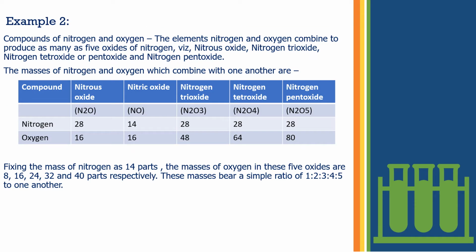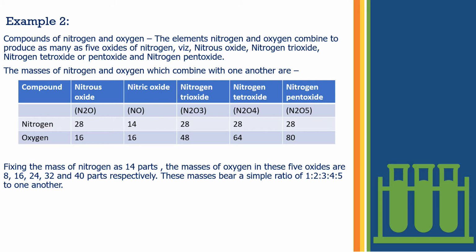This is the next example to get you more clear about the law of multiple proportions. You can see the oxides of nitrogen over here: nitrous oxide N2O, nitric oxide NO, nitrogen trioxide N2O3, nitrogen tetroxide N2O4, nitrogen pentoxide N2O5.